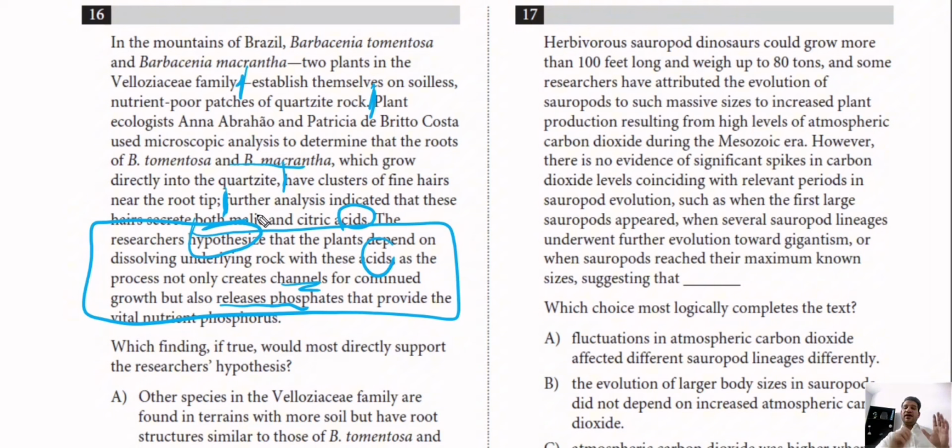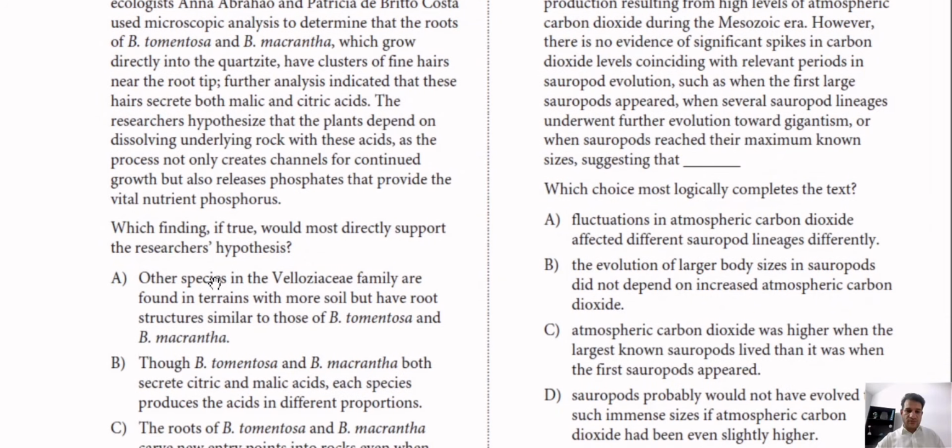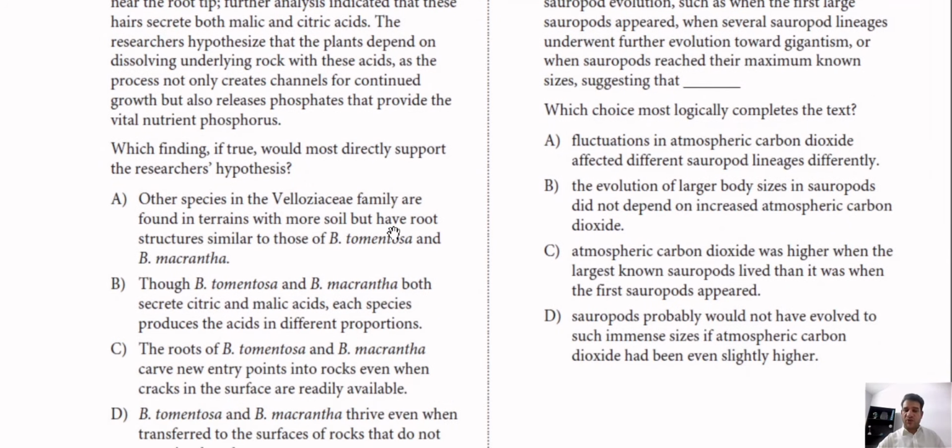So here I can have this test phrase in my mind to check it against the answer choices. Don't forget that the hypothesis is that those plants can create the acids to help them create some channels for the roots to grow, and also to release phosphates. Okay, so it says here, which finding, if true, would most directly support the researcher's hypothesis?